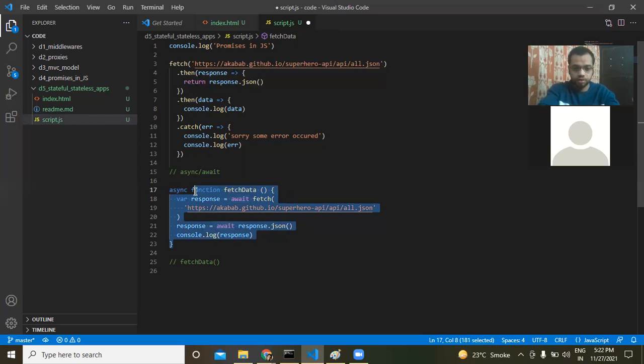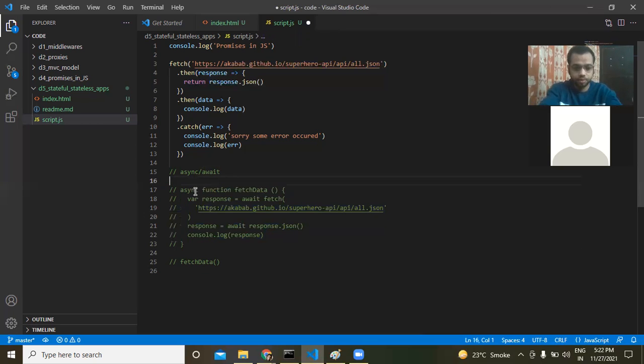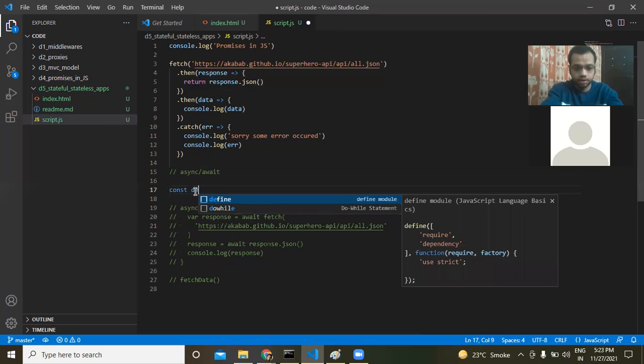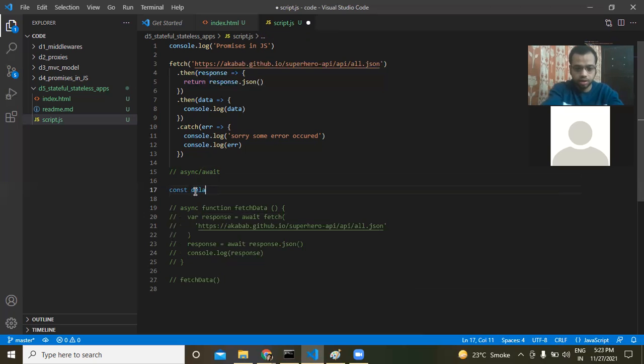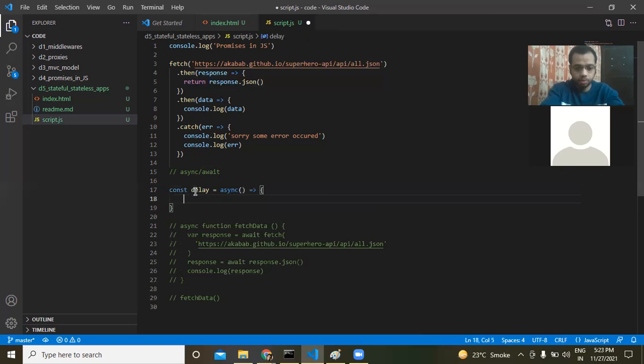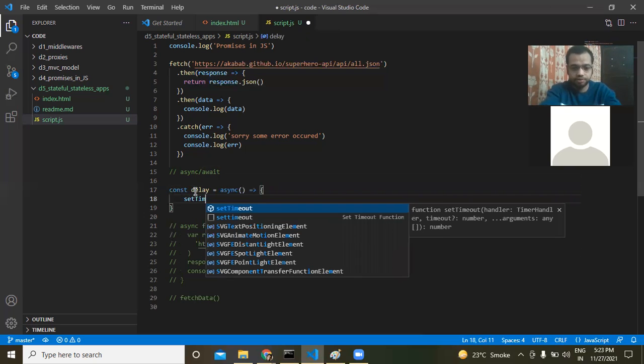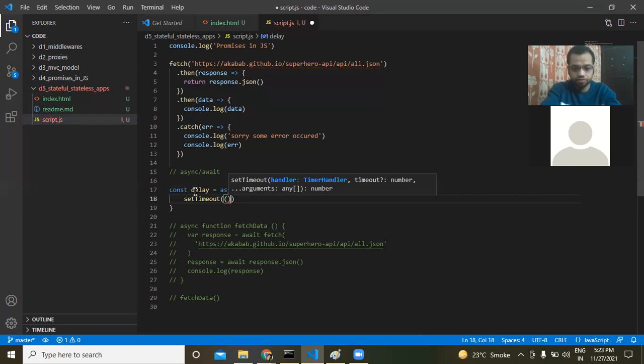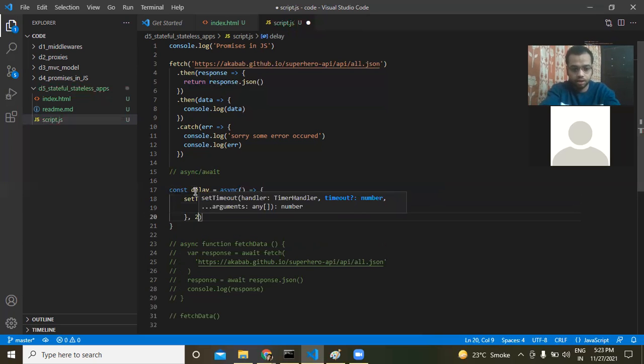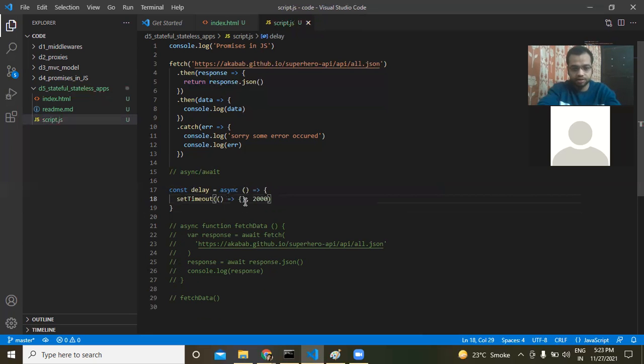I'll create a function, const delay, async. I'm going to put a set timeout. So what does set timeout do? It will just wait for a few seconds and then it will execute something. So 2000 milliseconds. It will just wait for 2000 milliseconds and do nothing, right?